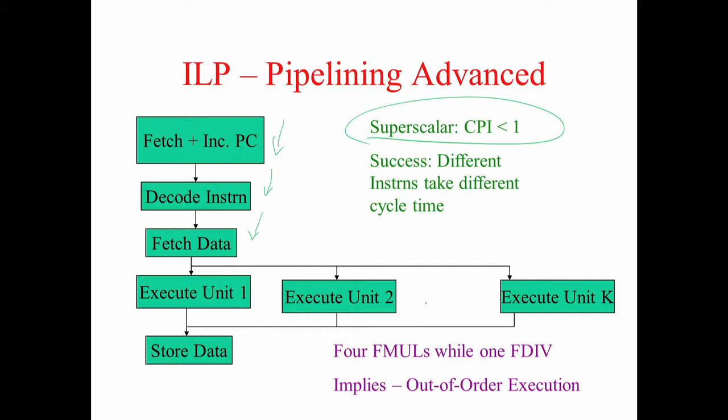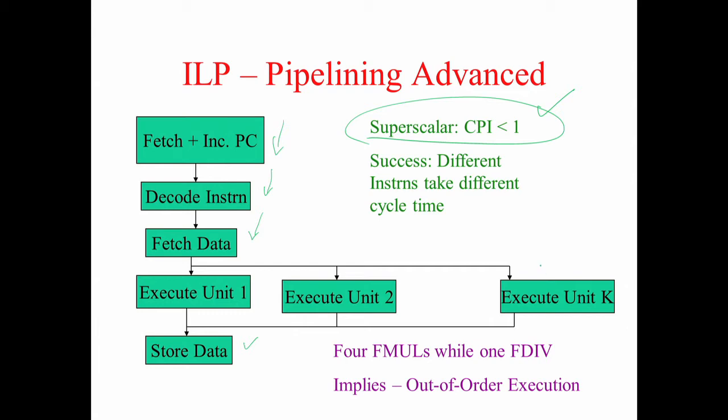I will have multiple execution units. Instead of one adder, I will have 4 adders, correct. Instead of one multiplier, I would have 5 multipliers. So multiple instructions can execute at the same time, and multiple instructions can store back their data at the same time. If I enable all these things, then I can achieve CPI less than 1, okay. And the more important thing is different instructions will take different amounts of cycles to complete. So I can make each one of these execution units a pipeline, so that I could pump more and more data as and when it comes.